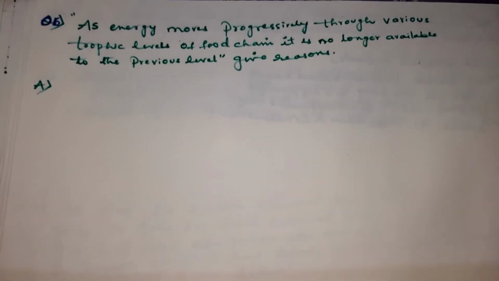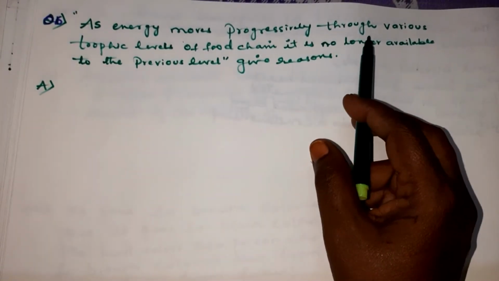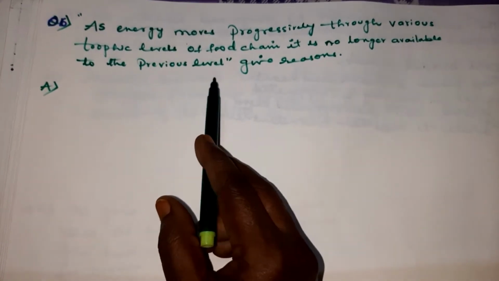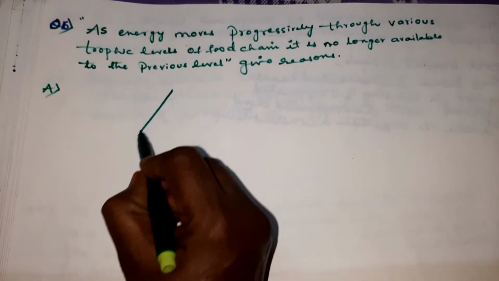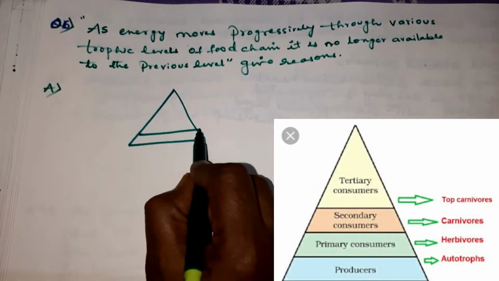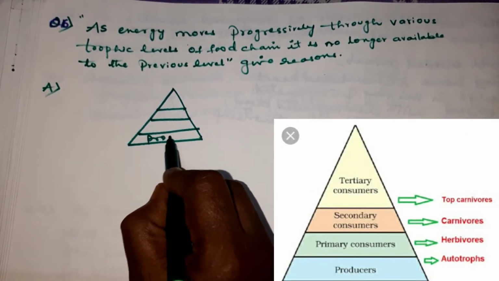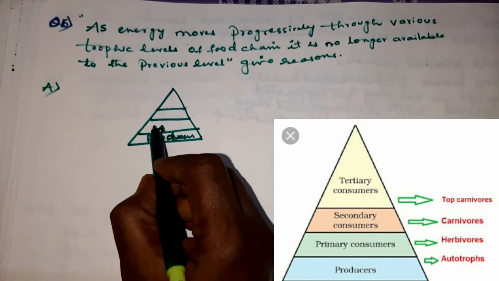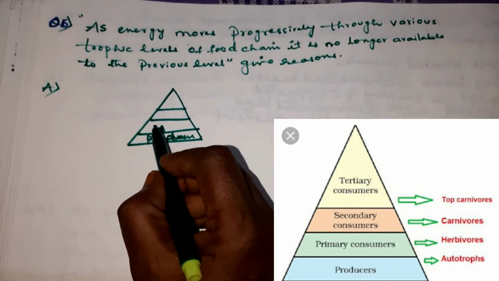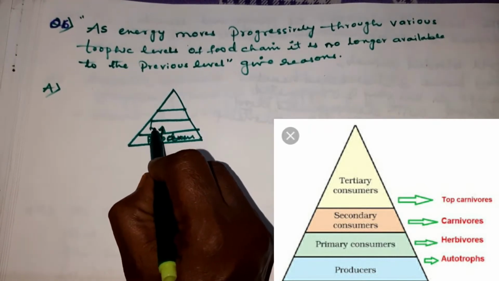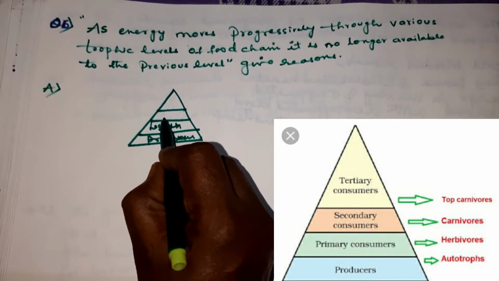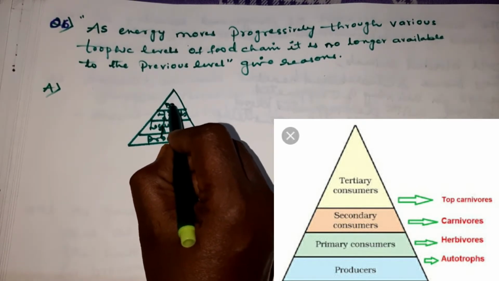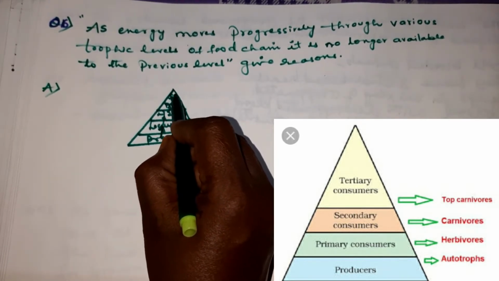We have next question, children. As energy moves progressively through various trophic levels of food chain, it is no longer available to the previous level. Give reasons. They are asking, when you take a food chain, children, you can take producers, like grass. Producers are eaten by the first level of consumers. You can take locusts, and locusts are eaten by lizards. Lizards are eaten by frogs. Frogs are eaten by snakes.